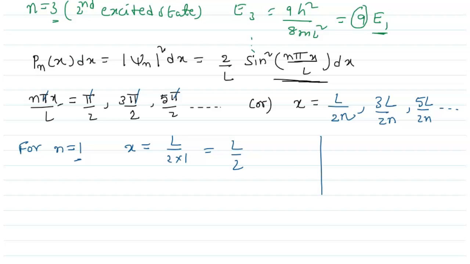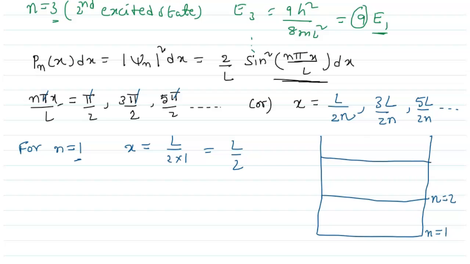Okay, this is our box. This is our one-dimensional potential box. It has different energy levels. This is the first ground state, and this is the first excited state, that is n equals 2, and this is n equals 3, the second excited state. And here I am taking the wave function, that is psi of n.